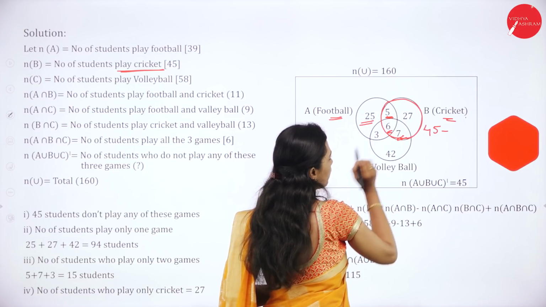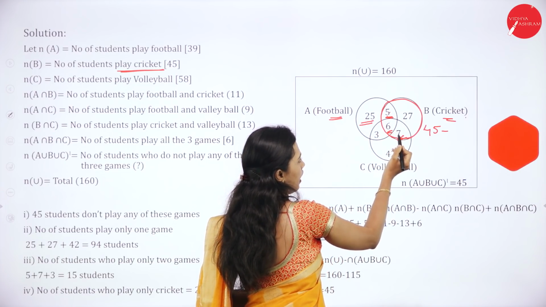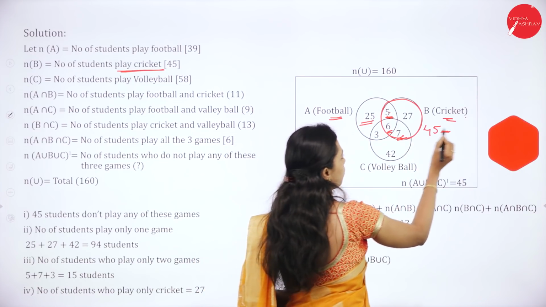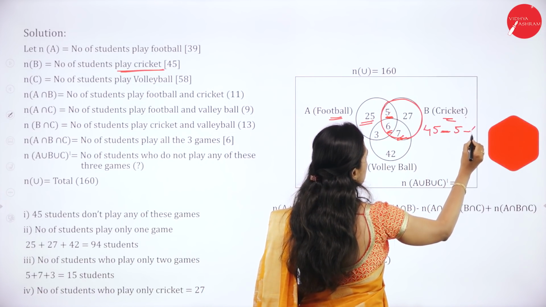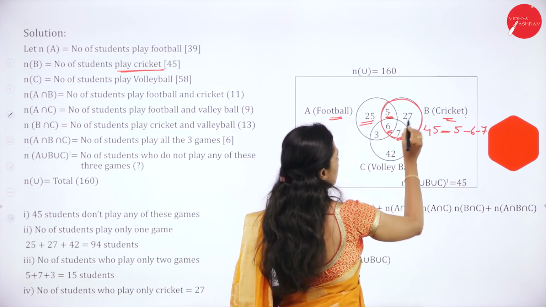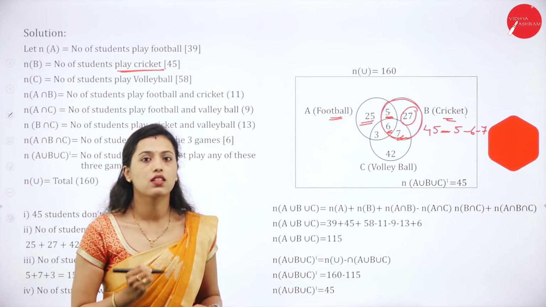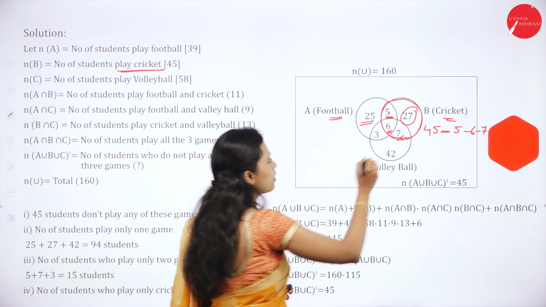So we have to deduct 5, 6 and 7 from 45 students. So 45 minus 5 minus 6 minus 7 is 27. So 27 students play only cricket.